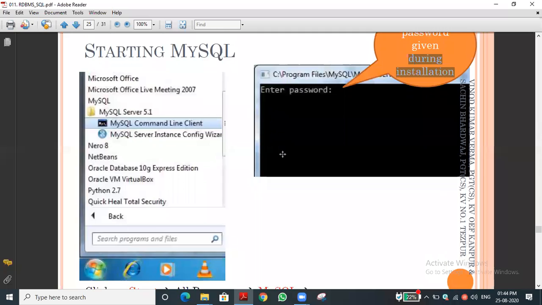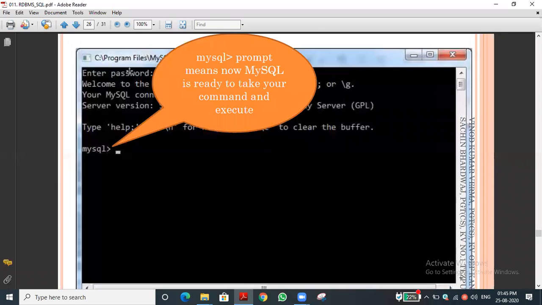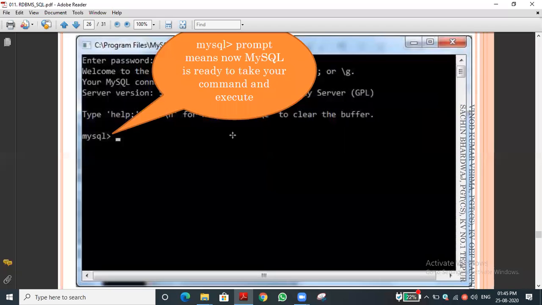Have you understood this, students? Yes, sir. Good. Once you give the password, then only it allows entry. That is what I said, it is completely secure. Once you give this password, then only it allows entry into the command line.